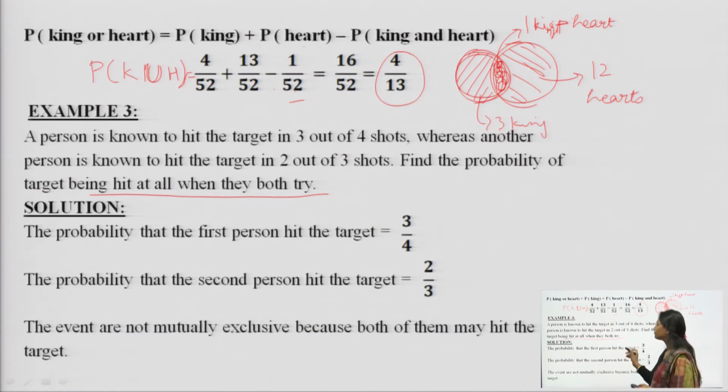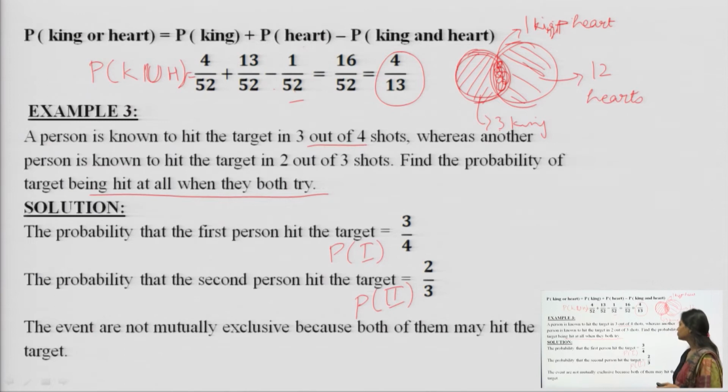The events of the first person hitting and the second person hitting are not mutually exclusive, they can do it separately and they both can happen. The probability of the first person hitting the target is 3 over 4, because he is hitting the target 3 times out of 4 trials, whereas the second person is hitting 2 times out of 3 trials. So, it is very clear that the first person's probability is 3 over 4, and for the second person the probability is 2 over 3.